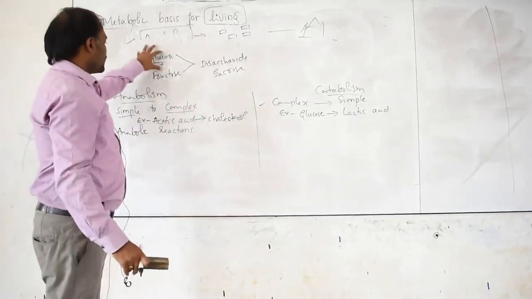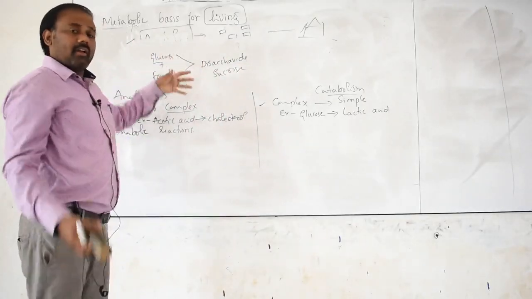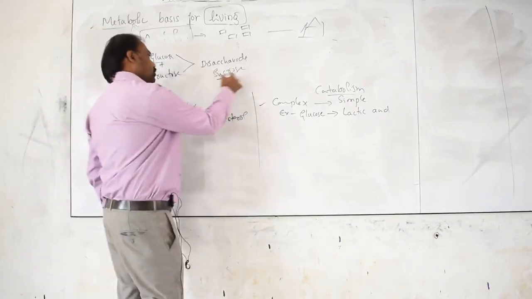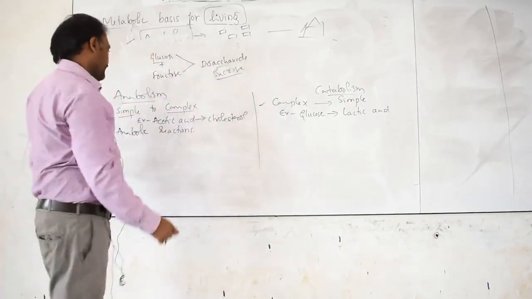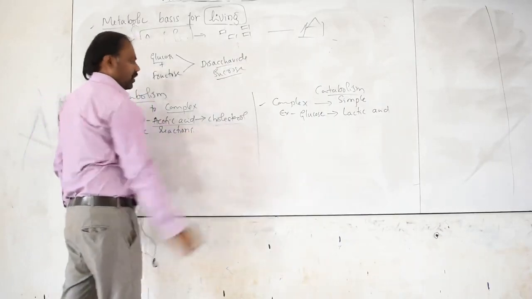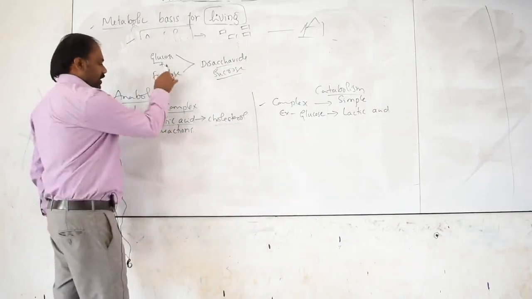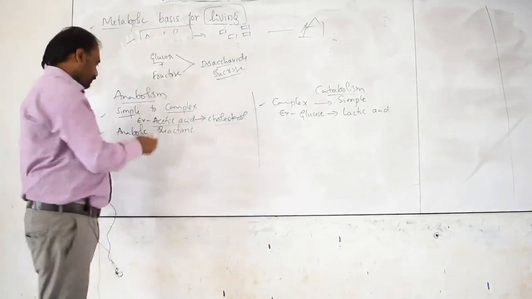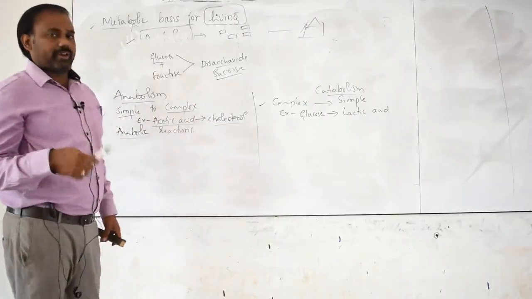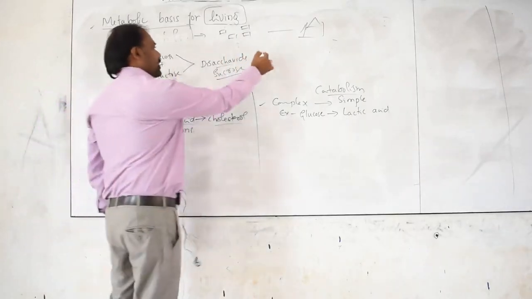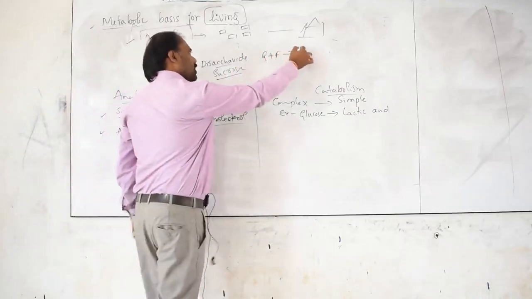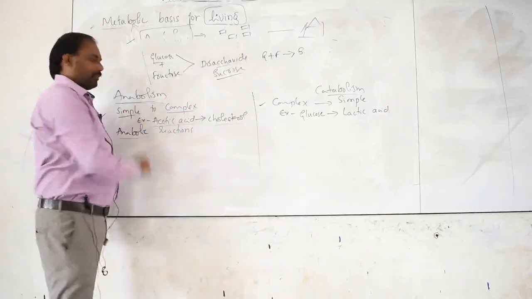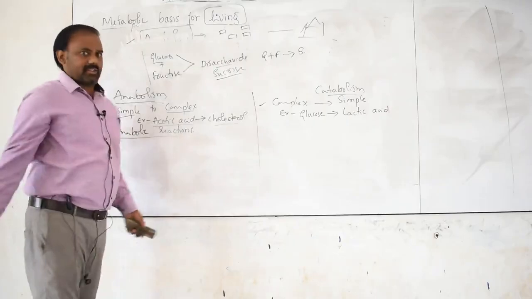Glucose plus fructose. Glucose and fructose are monosaccharides. These two monosaccharides together become a complex molecule considered as sucrose or disaccharide. Another example: acetic acid is a simple molecule, and many acetic acids together become cholesterol, a complex molecule. The reaction glucose plus fructose giving sucrose comes under anabolism, and is considered an anabolic reaction.